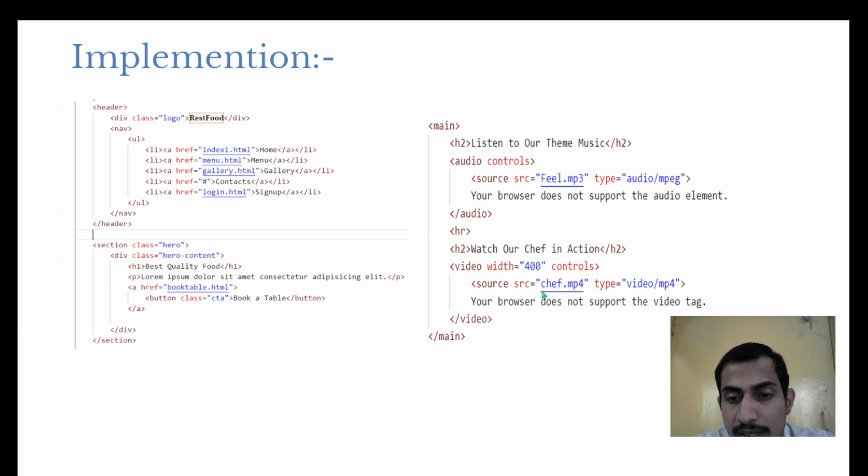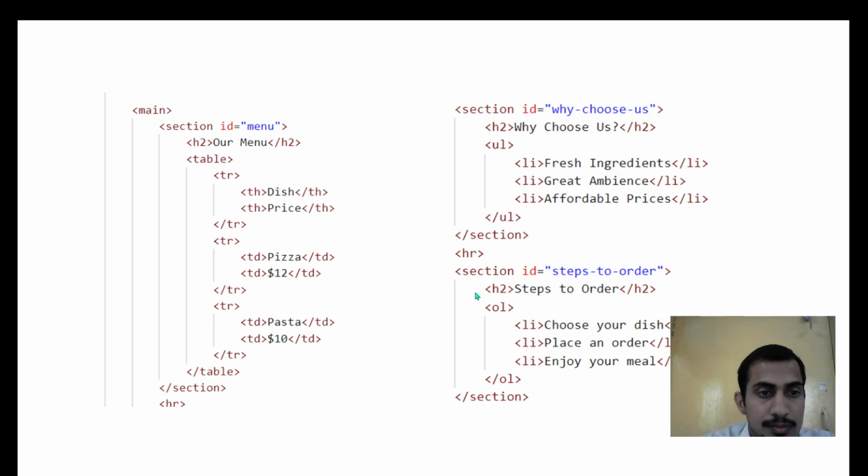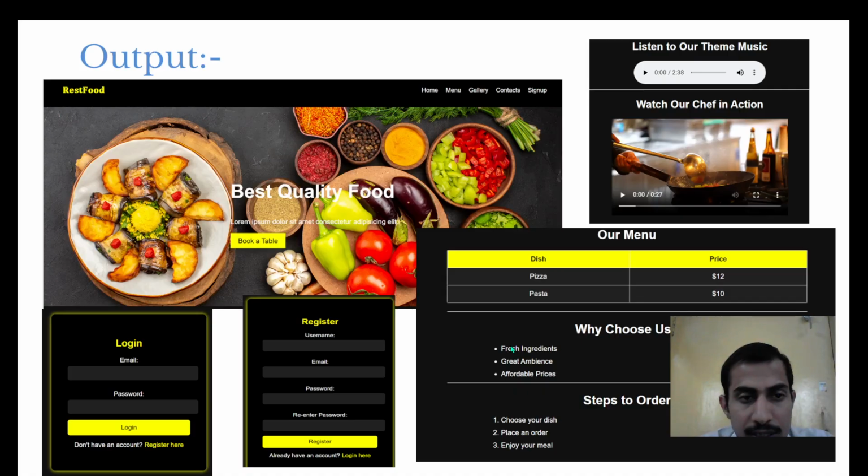Here we can insert a video file. Here we can create a table, and this is an ordered list. This is my website to look at, like table, ordered list, register page, video insert, audio insert.